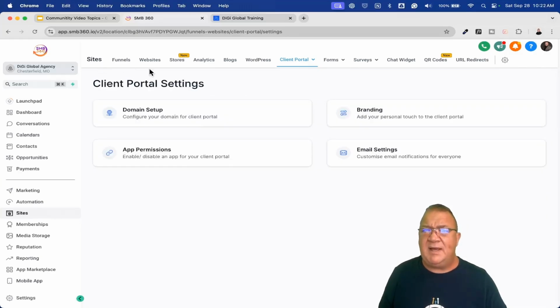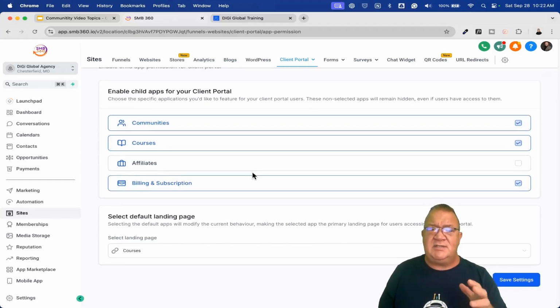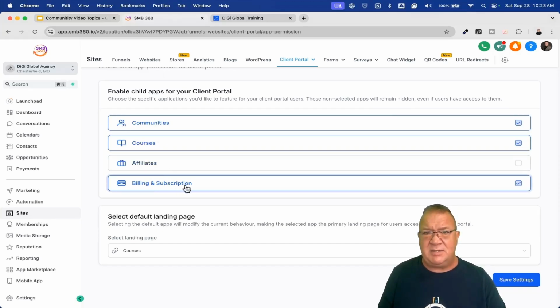So next we're going to go back and take a look at the main page. We're going to come into the apps permissions page. So right now, this is going to be very important. This right here basically allows you to set up what you want people inside of your community to have access to. Now, there are 4 main parts that you can have access to: communities, courses, affiliates, and billing and subscription. Okay, so these are 4 areas that can be populated inside of your portal.